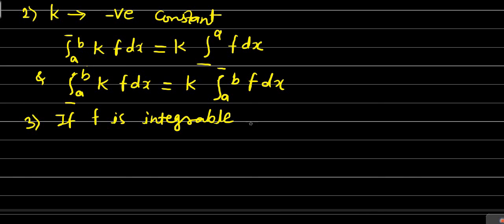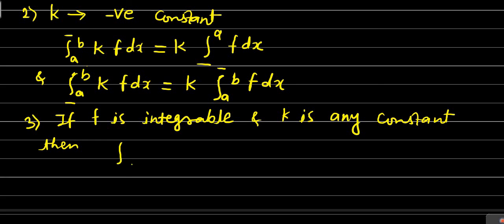If function f is integrable and k is any constant, positive or negative, then obviously the integration from a to b of k into f dx is the same as k into the integration from a to b of f dx.